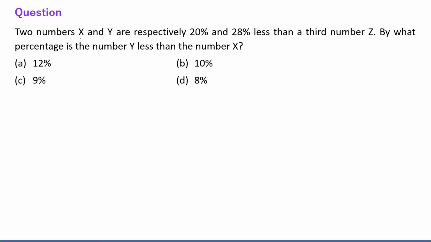Next question says two numbers x and y are respectively 20% and 28% less than the third number z. Okay, so let's say the third number z is 100, right? So this is x and this is y. X is 20% less than z, so x will be 80, and y is 28% less, so y will be 72, right? By what percentage is y less than x?